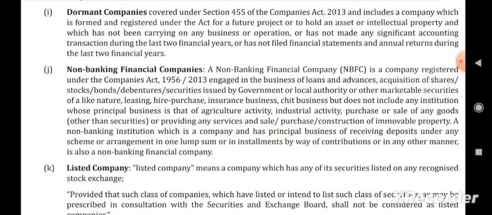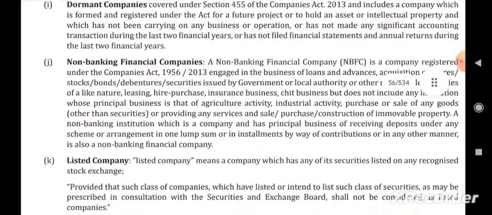Next we have the dormant company. A dormant company is formed and registered under the act for a future project, or to hold an asset or intellectual property, and has not been carrying on any business or operation, or has not made any significant accounting transaction during the last 2 financial years, and has not filed financial statements and annual returns during the last 2 financial years. So a company with no financial statement and no annual return for the last 2 years is known as a dormant company, which is also known as an inactive company.